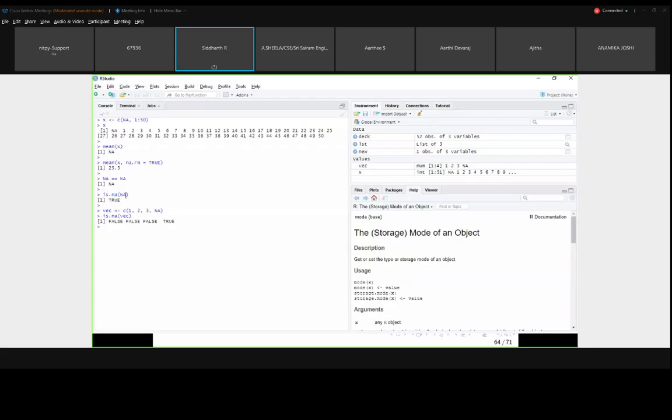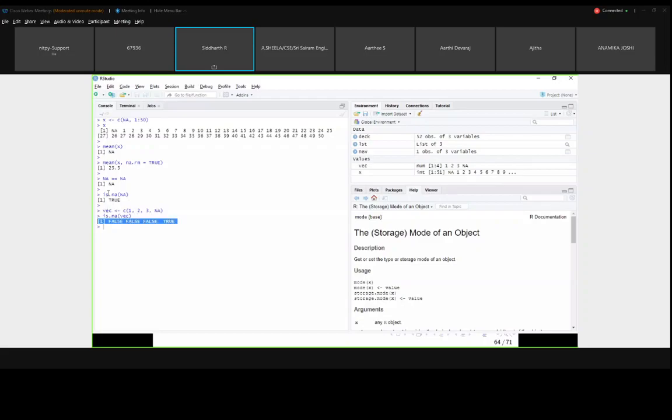direct, I told you, right, direct raw data or some other object. Here if you see, I have created a vector with the combination of 1, 2, 3 and NA, and I have passed this vector as an input to this is.na function. For each value, it provides the logical result. For 1, it is false because it is not NA. 2 is also false. 3 is also false. At last, for NA, if it is checking with NA, it will give me true.